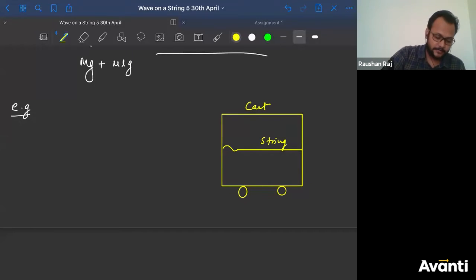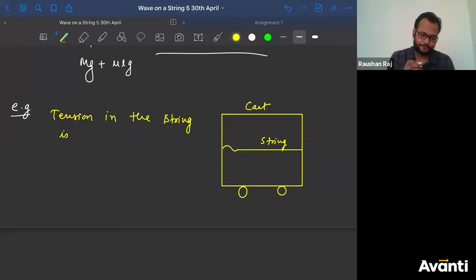Okay. And let me give you the tension in the string as 10 Newton. Tension in the string is what? 10 Newton.